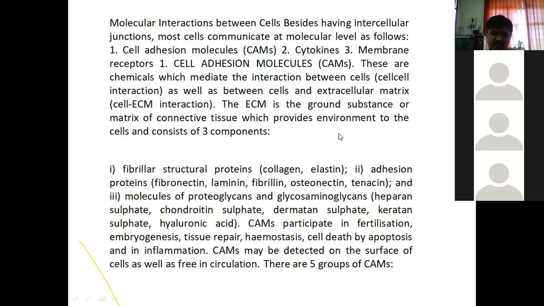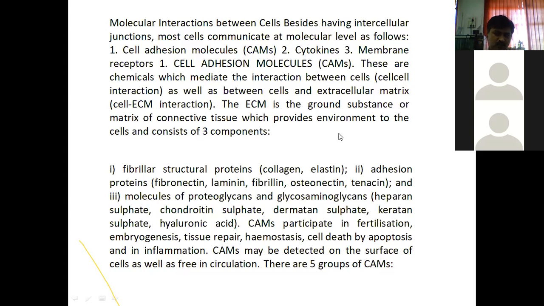Remember it: extracellular matrix. The ECM is the ground substance or matrix of connective tissue which provides environment to the cells and consists of three components. Basically, remember it: extracellular matrix.